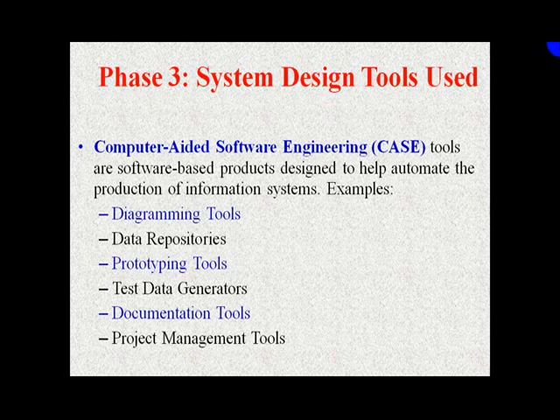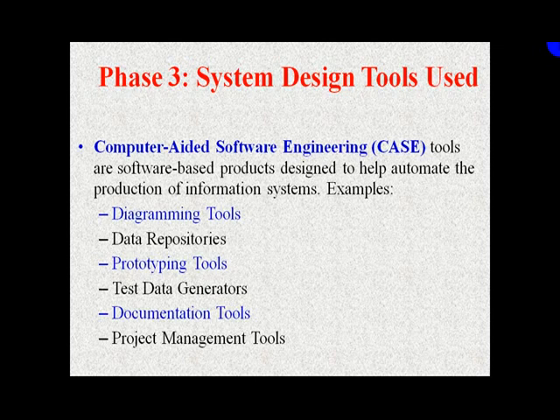So first and foremost, when we say that you have to design an algorithm, you need to have diagramming tools, right? When you have to identify major components, you need to have data repository, documentation tools. Whenever we are designing an architecture, we need to have prototyping tools, test data generators, right? So many tools are available as it is. We call them off-the-shelf tools, computer-aided software engineering tools.